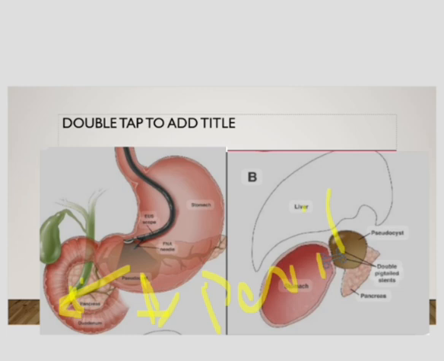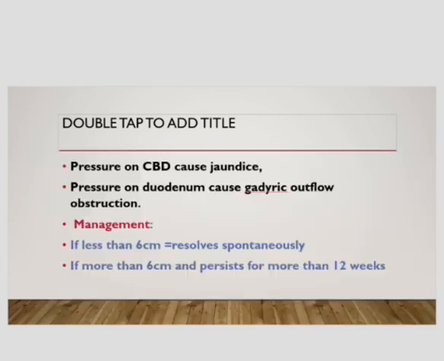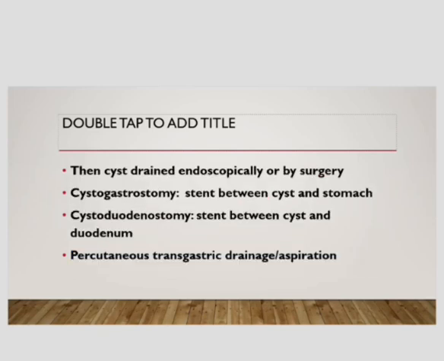Now, how can we manage this patient? If the cyst is less than 6 centimeter, then it usually resolves spontaneously. But if it is more than 6 centimeter, and if it persists for more than 12 hours, then in this case we will do some therapeutic intervention. In the intervention, the cyst can be drained either endoscopically or by open surgery.